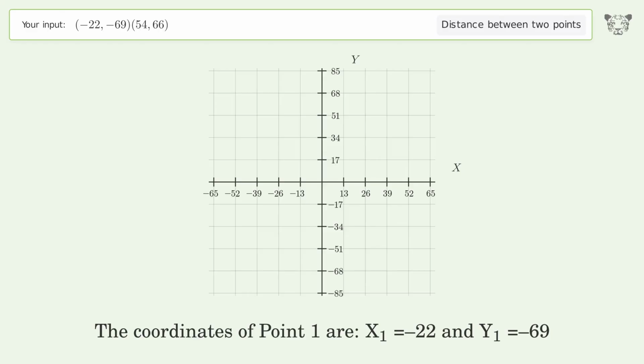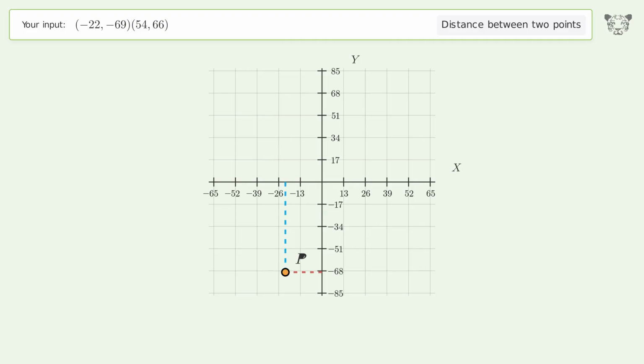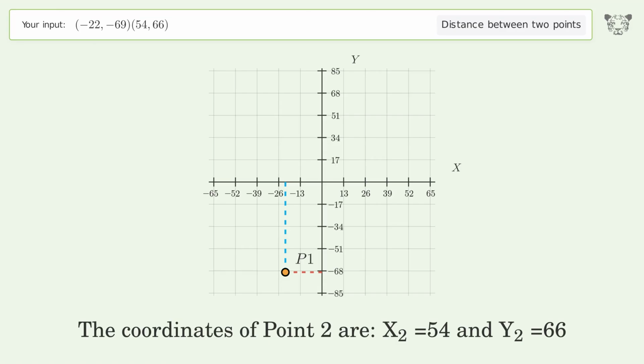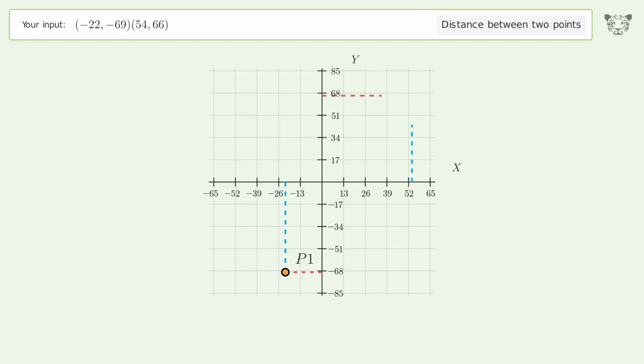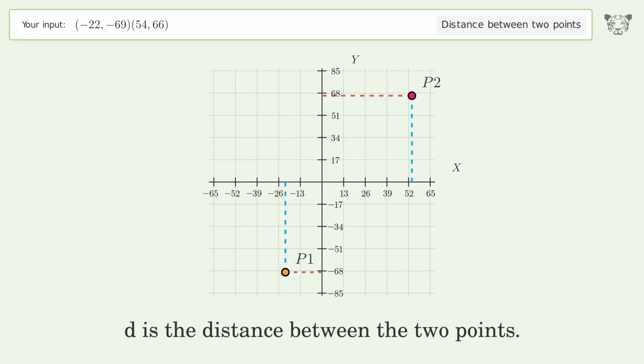The coordinates of point 1 are x1 equals -22 and y1 equals -69. The coordinates of point 2 are x2 equals 54 and y2 equals 66. D is the distance between the 2 points.